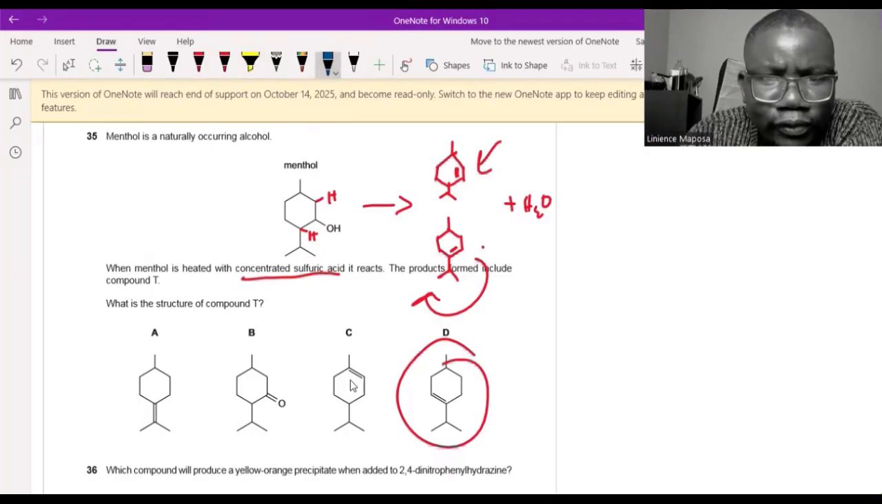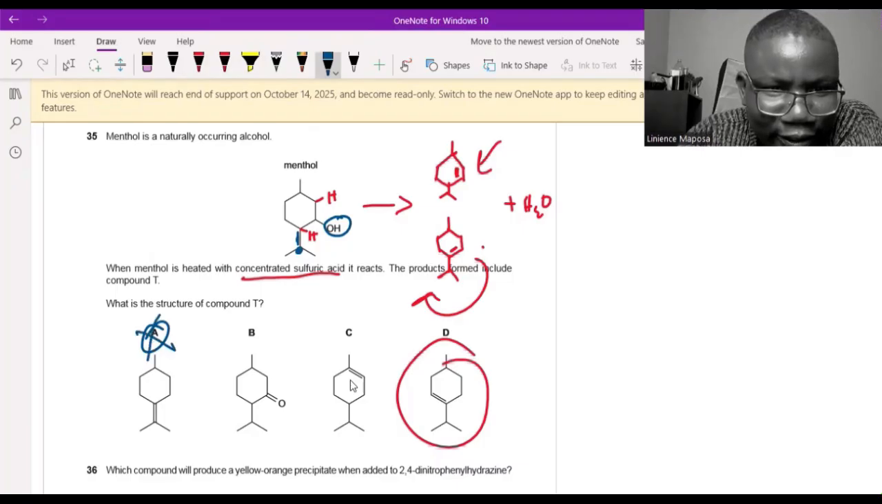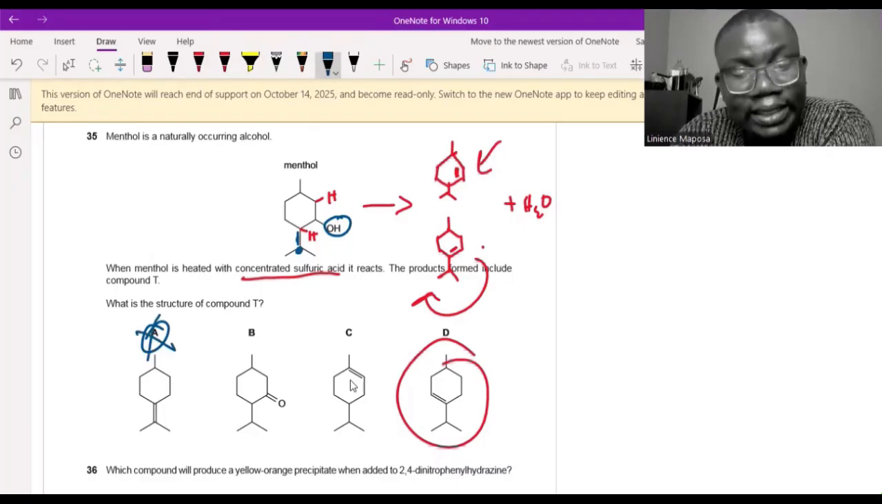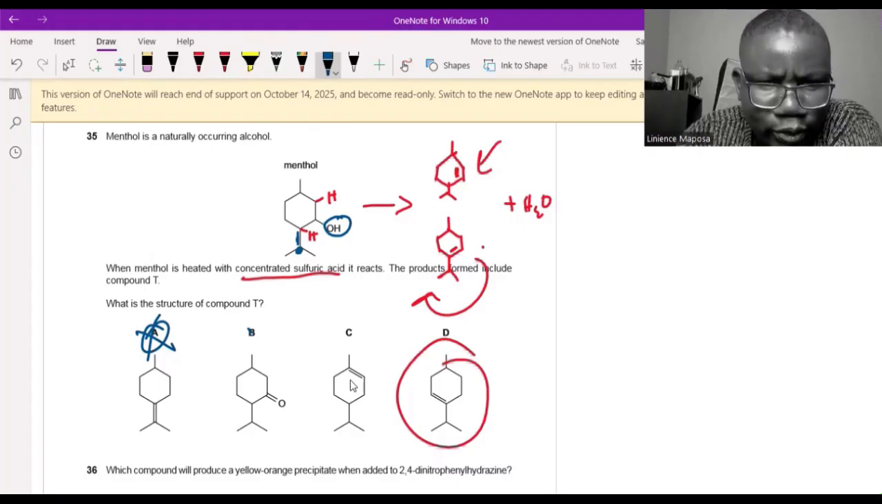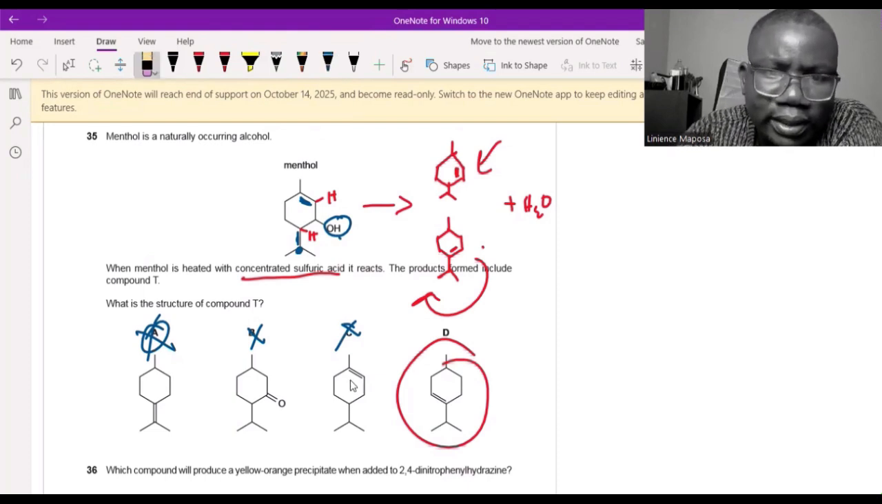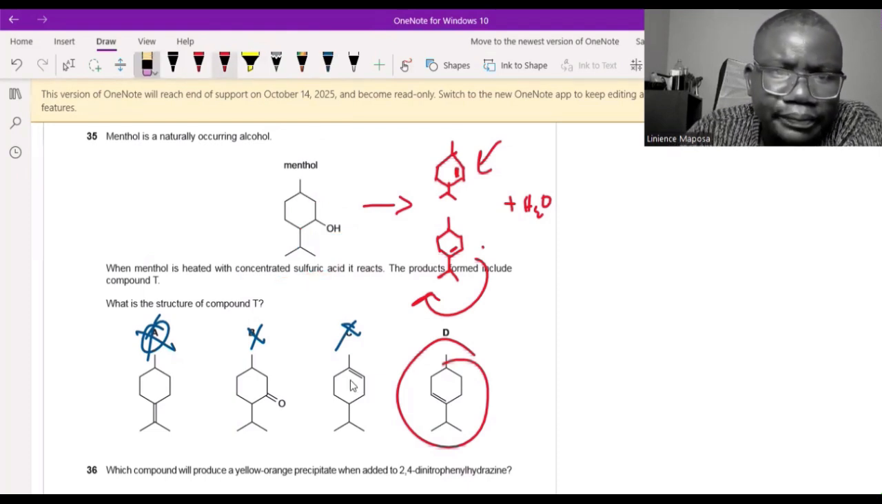When you remove this OH here, how can you remove the hydrogen here to form a double bond here? This doesn't make sense. Out. And here they just remove the hydrogen. No, concentrated sulfuric acid is a dehydrating agent. It removes water, not hydrogen only. So wrong. This one, they remove the bond up here, and the OH is down here. Wrong. Yes, so answer is D. We're right. Okay.